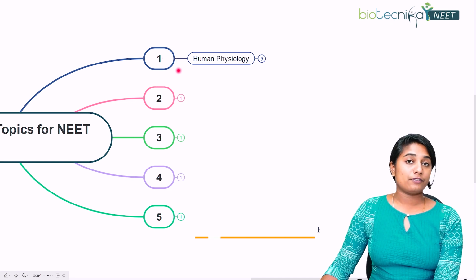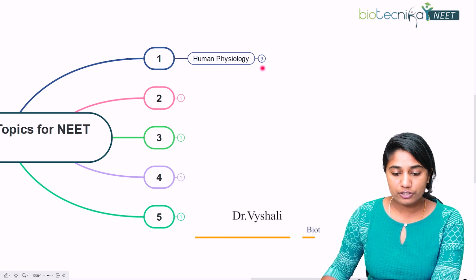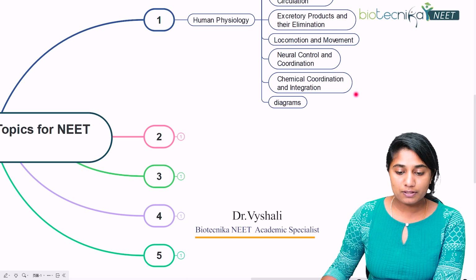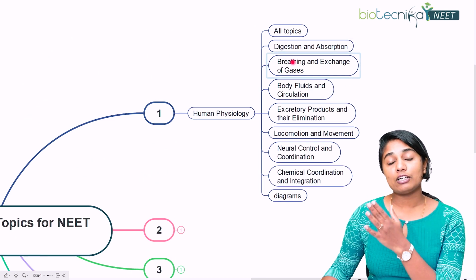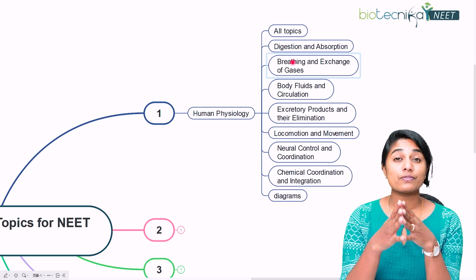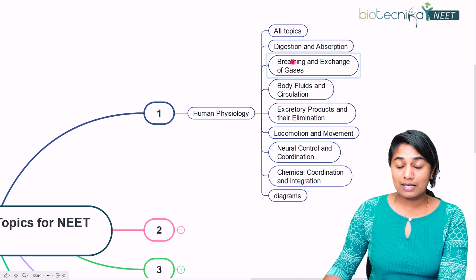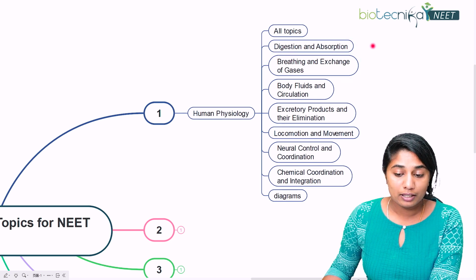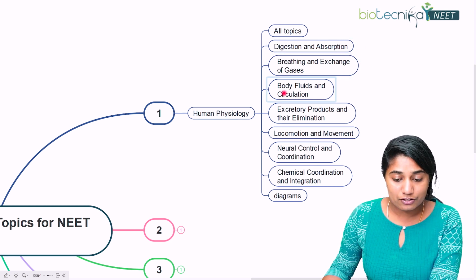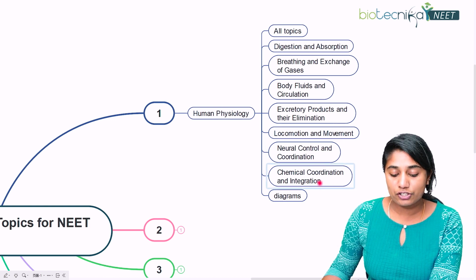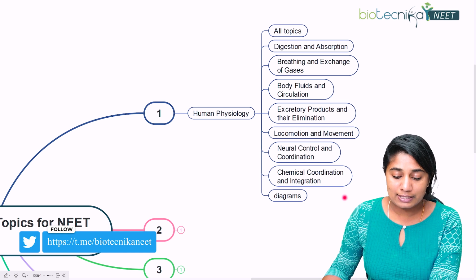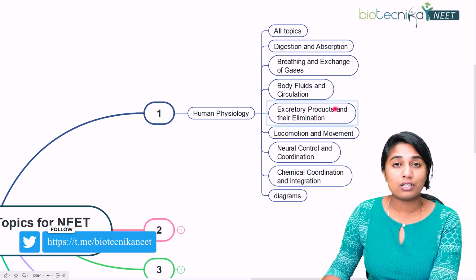So the first topic that we are going to see is human physiology, right? What are the different chapters in human physiology that are important? Very precisely, all the topics of human physiology are very important. I've listed all the topics, whichever you need to study: digestion and absorption, breathing and exchange of gases, body fluids and circulation, excretory products and their elimination, locomotion and movement, neural control and coordination, chemical coordination and integration. So all of the NCERT chapters under human physiology are very important.